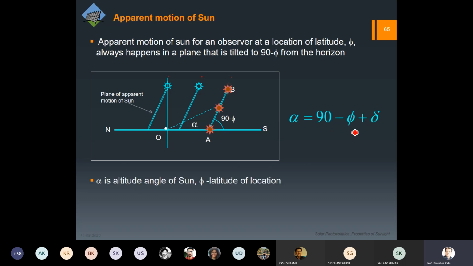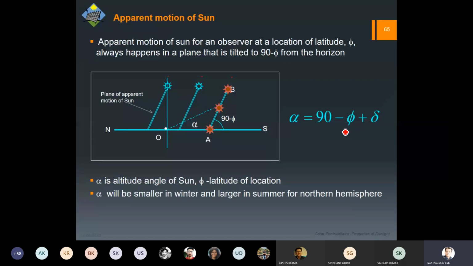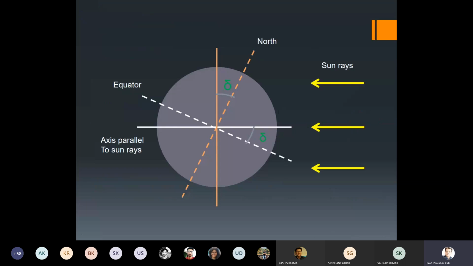Of course this expression is for the northern hemisphere, where we are putting the panel towards the south. Alpha is the altitude angle, phi is the latitude angle, and obviously alpha will be smaller in the winter and larger in the summer for the northern hemisphere.